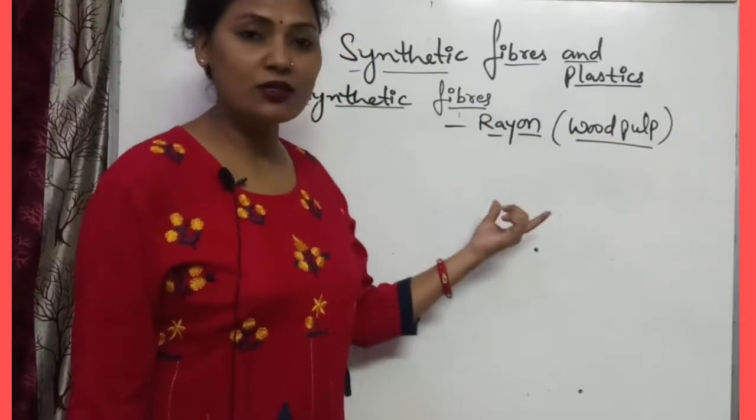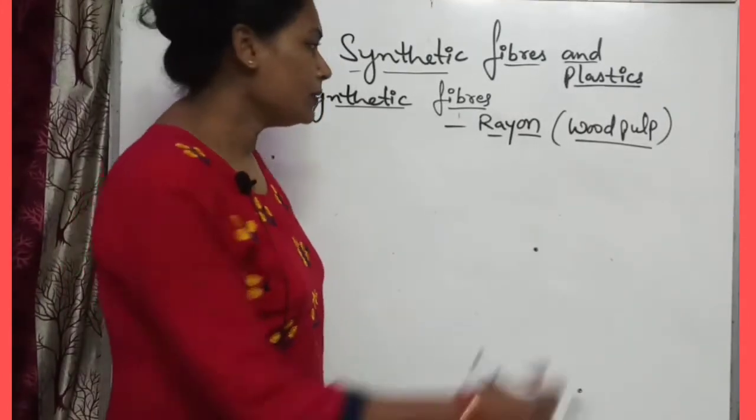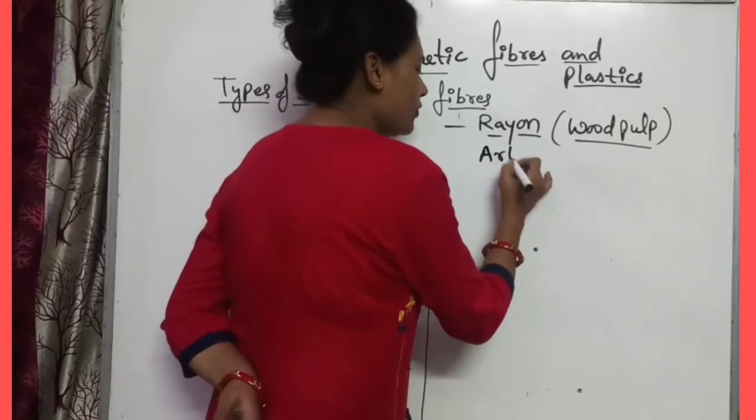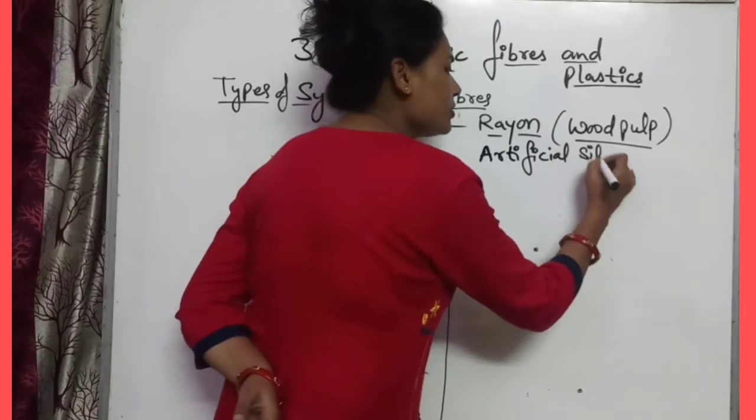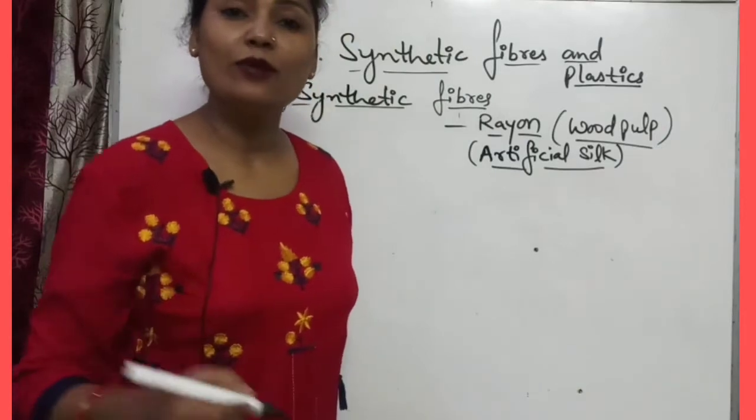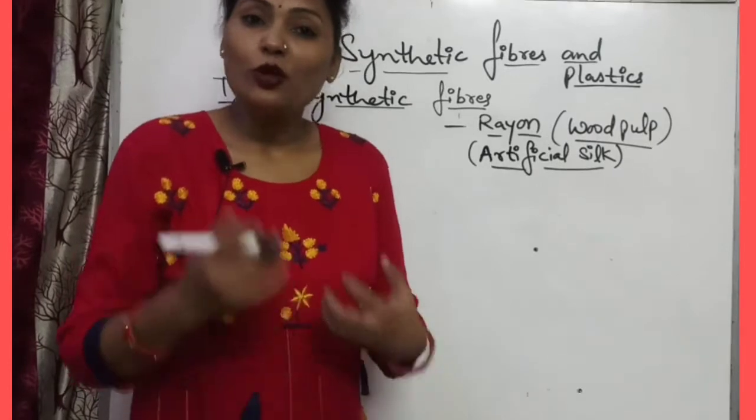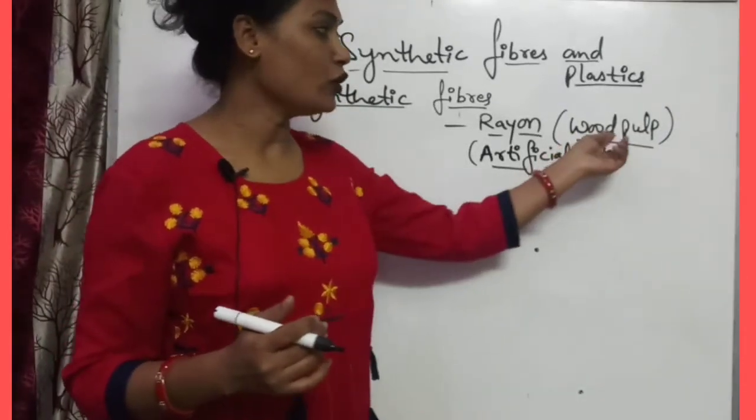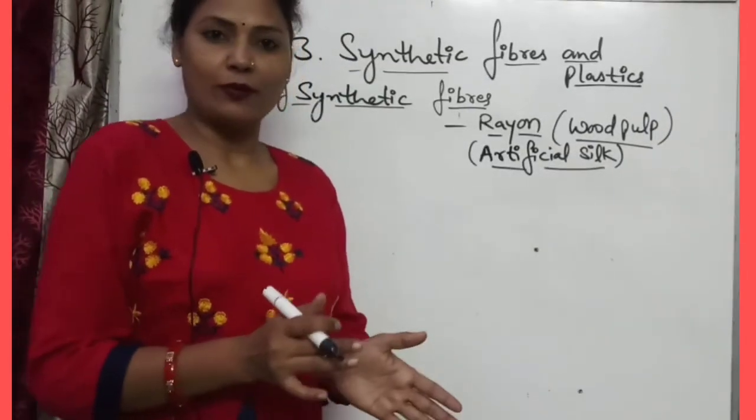So it is the first artificial fiber which is formed by the wood pulp, and rayon is also known as artificial silk. Why is it known as artificial silk? Because its properties resemble silk, and it can absorb water or sweat also. Why? Because it has the property of cotton, because wood pulp is present in it, that is why it is formed from a natural fiber.